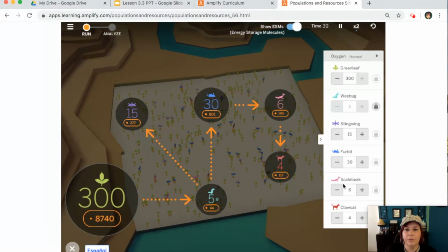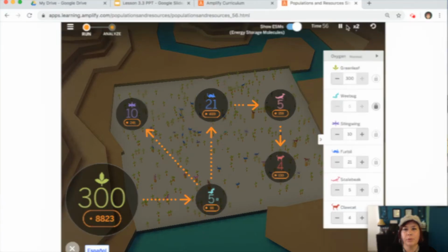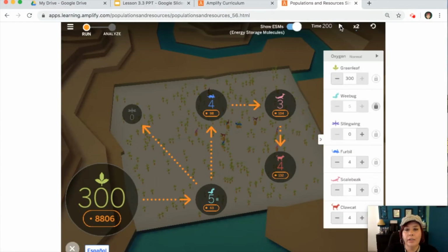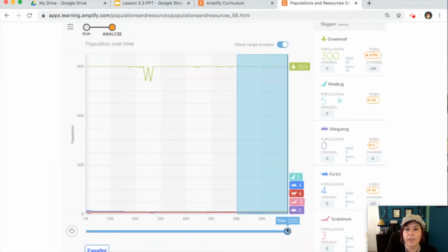We're starting with 4. Let's see what happens after 200 units of time. I think I keep saying 20, I mean 200. We ran our simulation for 200 units of time, and it looks like we started with 4, we ended up with 4. We have lots of green leaves now, and we've only got our 5 little wee bugs, and we've lost some furbills. Let's look at the analyze screen and see what's going on.